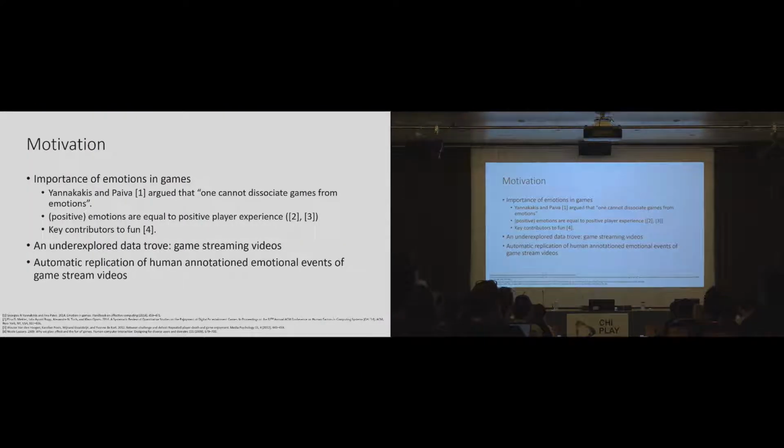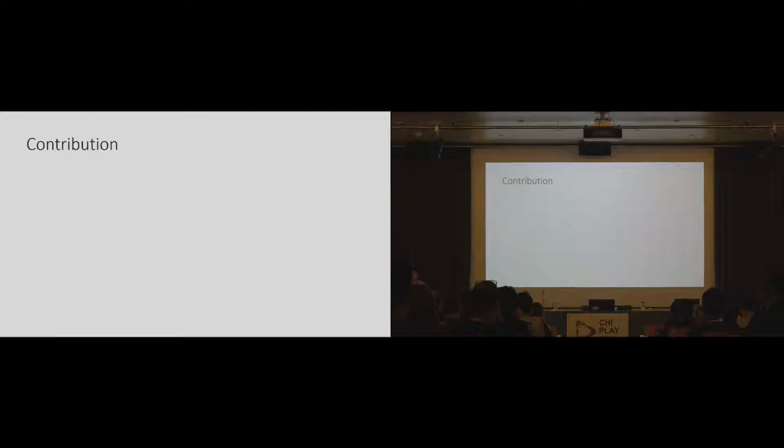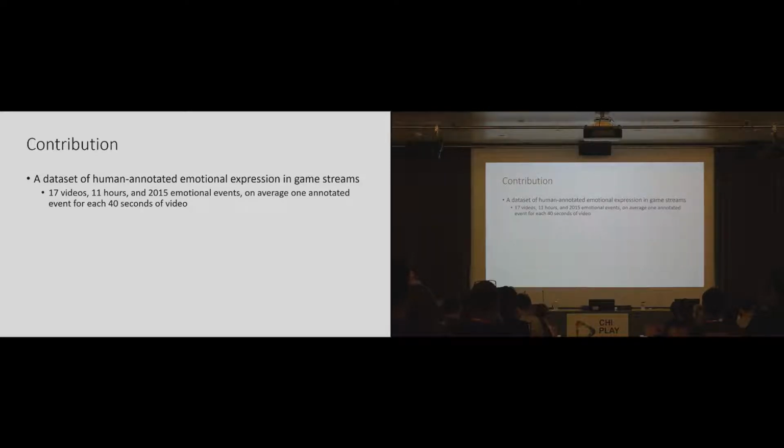So we decided to investigate emotions inside game streams to see if we can detect the human annotated emotional events in those streams, and if we can identify the most intense events of game streams. We have two contributions in this paper.